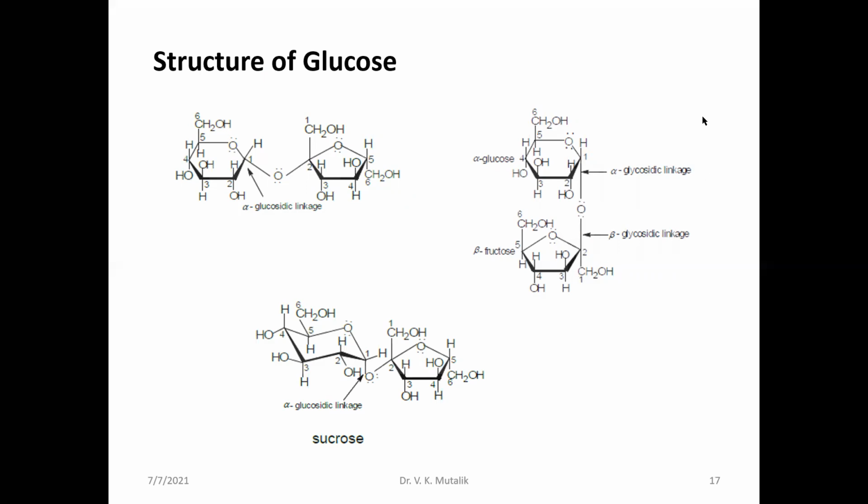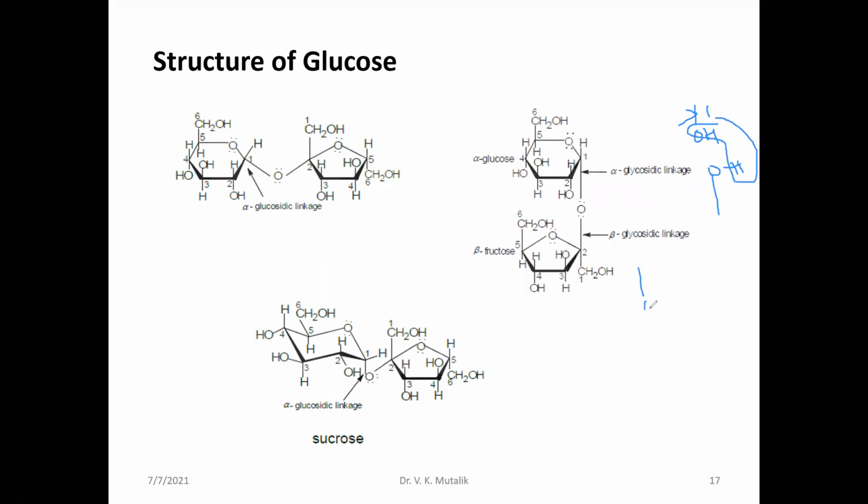This is the OH group of the glucose, and this is the first carbon atom. And here, at the second carbon atom of the fructose, you will find an OH group. They lead to elimination of a water molecule through the formation of a glycosidic linkage.